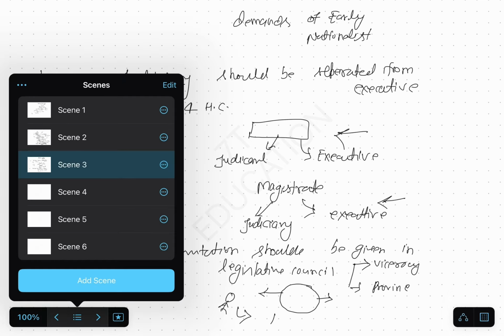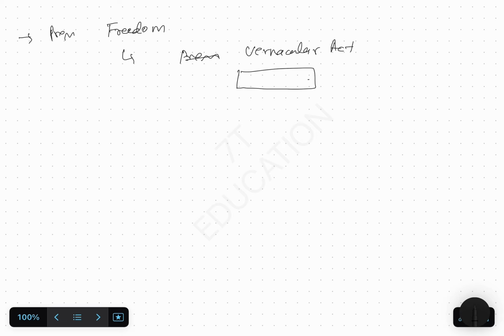Now come to another demand. They were saying freedom of the press should be given. Due to many press acts, like the Vernacular Press Act, nationalists could not publish anything against the government in vernacular newspapers.